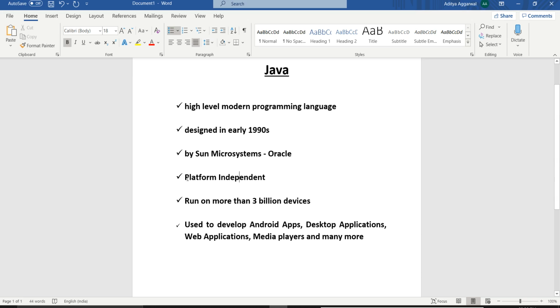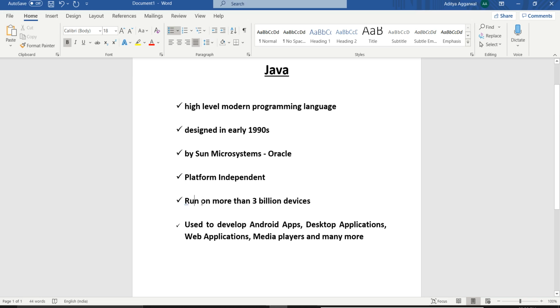The interesting answer is that suppose you are writing your code for Windows, and you can run that same code in macOS, in Android, anywhere. So Java runs on one approach: just write your code once and run it anywhere on any platform. And Java at present runs on more than 3 billion devices.